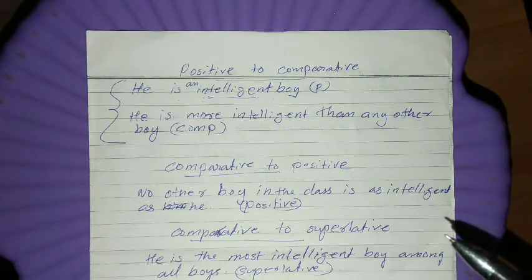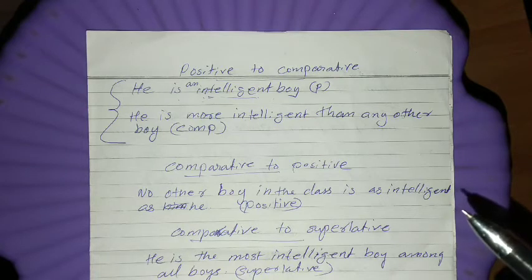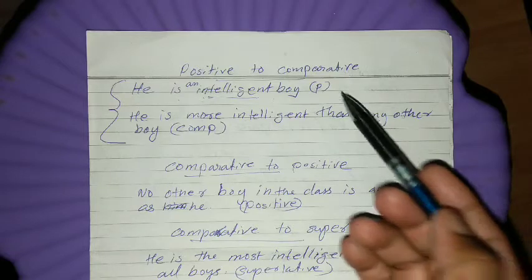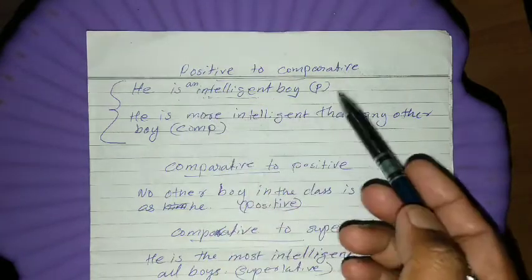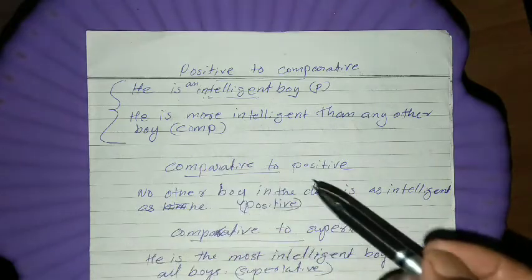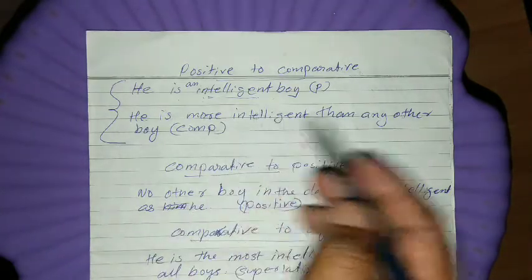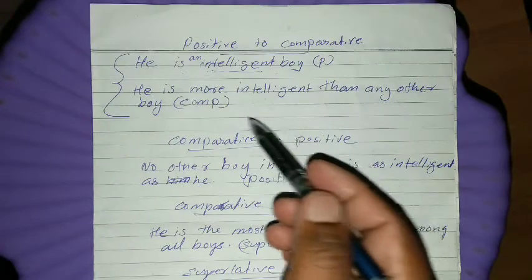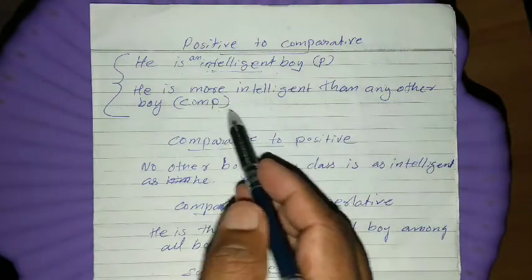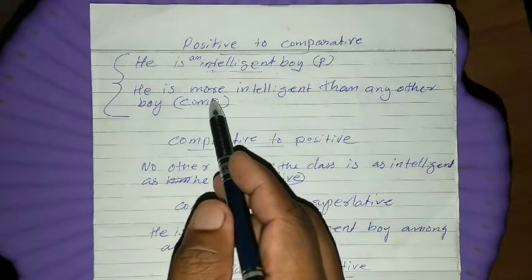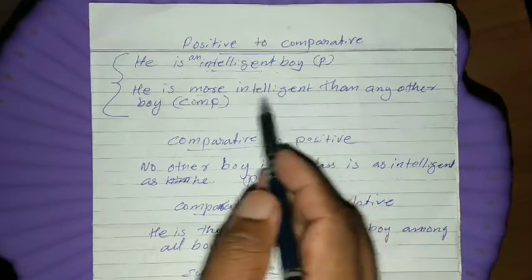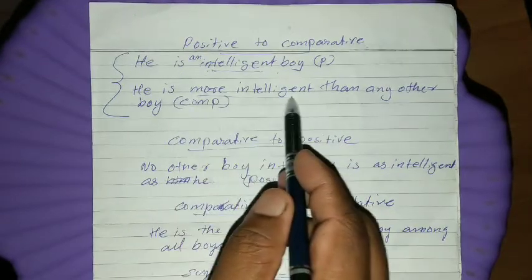So this sentence, he is an intelligent boy, is in the positive degree. Okay, so I am going to change it into comparative degree. So what will be the comparative form of intelligent? That we have to keep in mind. We know that the comparative form of intelligent is more intelligent. So we have to write there more intelligent.